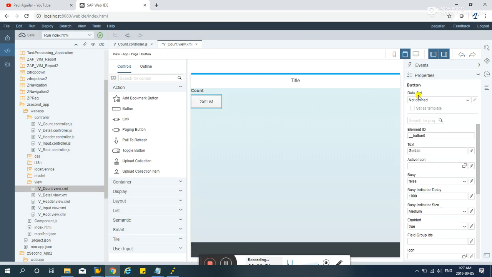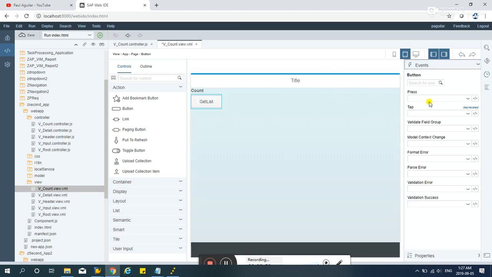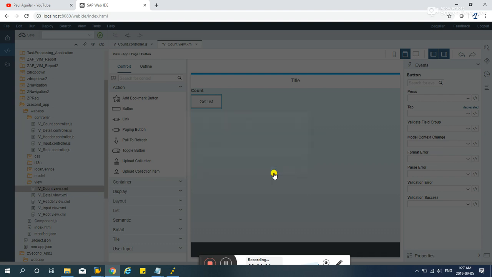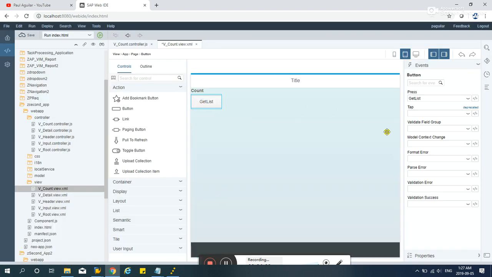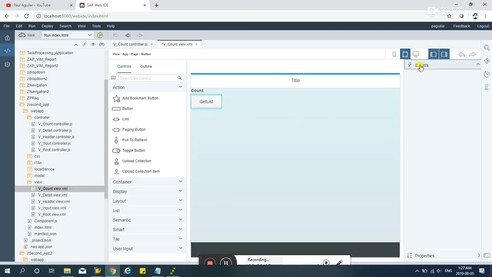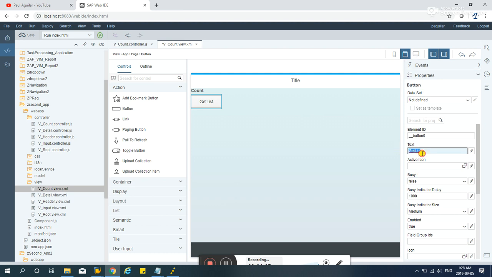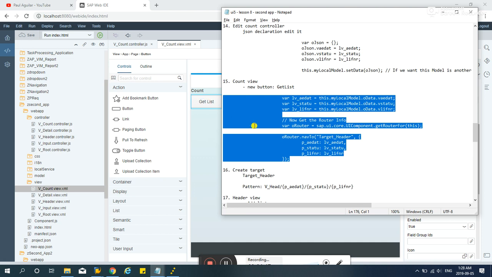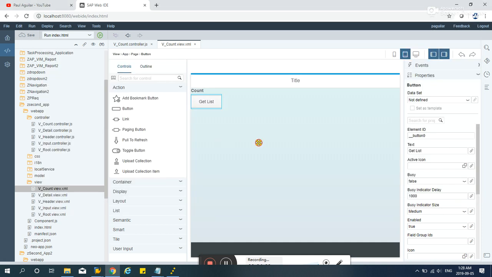Anyway, let's go to the events, and on the press event, add the new function get list. Let's make it nicer here. Instead of get list as one word, let's add a space there. Then after that we'll be adding some code in the event.